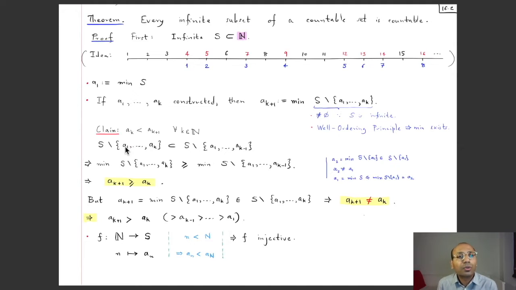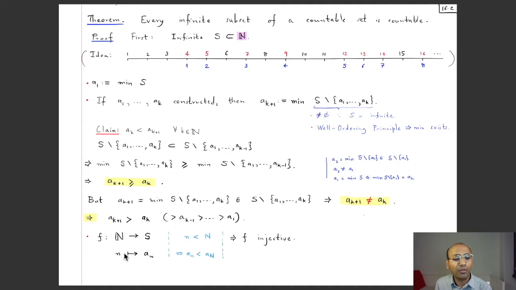Okay, so let us now show the theorem which says that every infinite subset of a countable set is countable. So we have been given a countable set and an infinite subset of that countable set, and we want to show that that infinite subset is in fact countable. So let us prove this first in the case when the given countable set is in fact the set of natural numbers, and let us suppose that we have an infinite subset S of this set of natural numbers, and we want to show that this infinite set is in fact countable. So we want a bijection, let's call it f, from the set of natural numbers to S.